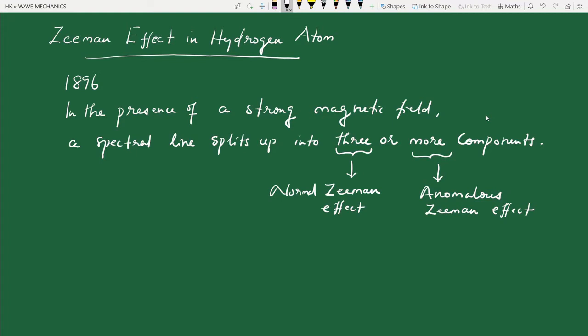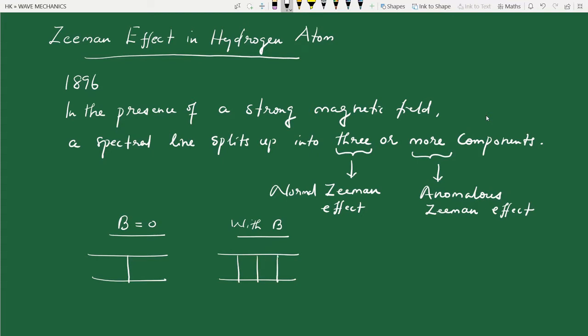Now, in this class, we will discuss normal Zeeman effect in the context of hydrogen atom. So, what can be the reason for Zeeman effect? Earlier, there is one component. When magnetic field is zero, you have a single spectral line. Now with a magnetic field, this single spectral line splits up into, let us say, three and sometimes more components.